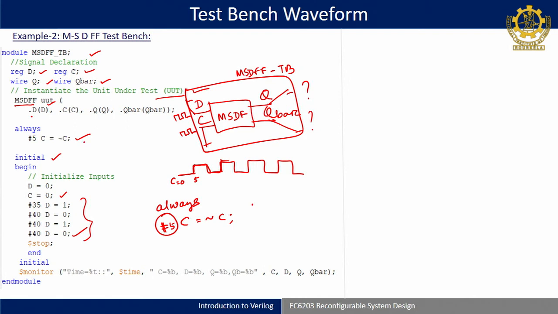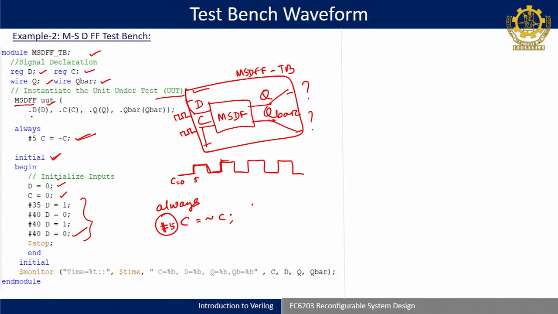Next, you can say that I can generate tests also by using always here. No problem, it may be a continuous waveform. Okay, so let us generate initial. In the initial block I have given D first 0, then C initially 0. Because C has to be initialized here, I have just generated a clock but I have not initialized the value of C, are you getting that? So that is why C has to be initialized to 0.